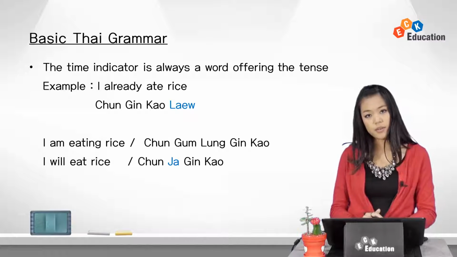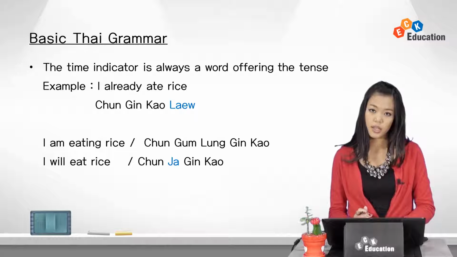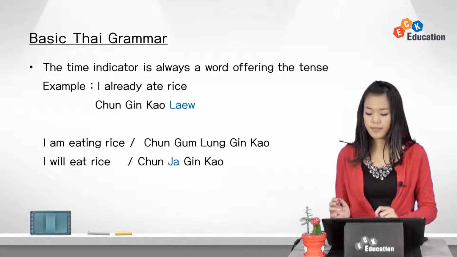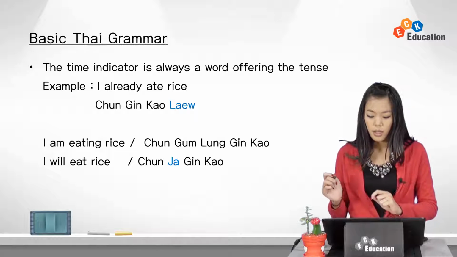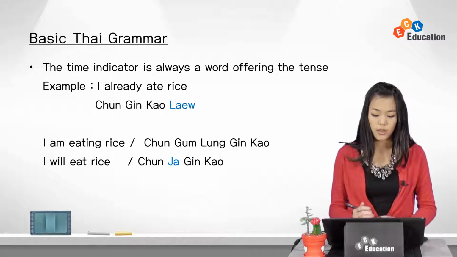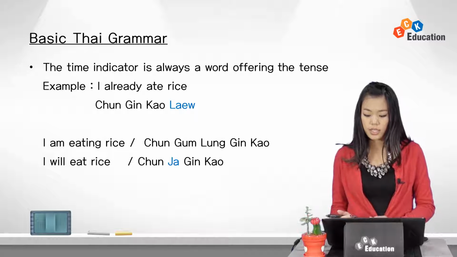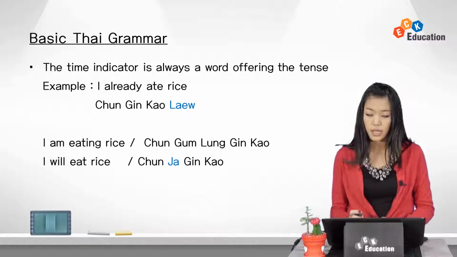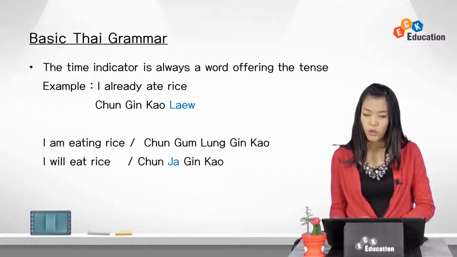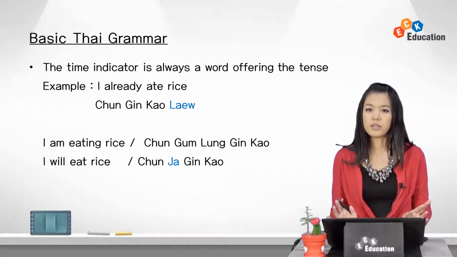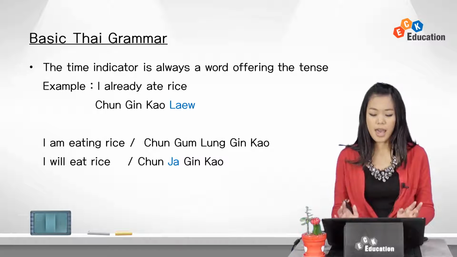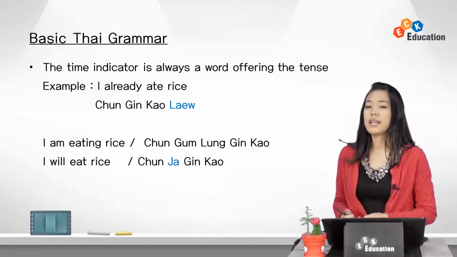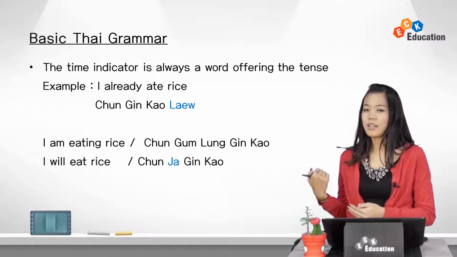And last example, I will eat rice. ฉันจะกินข้าว. This is future tense. To make a sentence future tense, we need the word จะ, and this word is put before the verb to indicate the future. Just like in this sentence, you can see that จะ is put before the word กิน, which means to eat, that works as a verb. So don't look sad. Let's not worry about it now, because I will go through the tenses later when we study the later chapters.